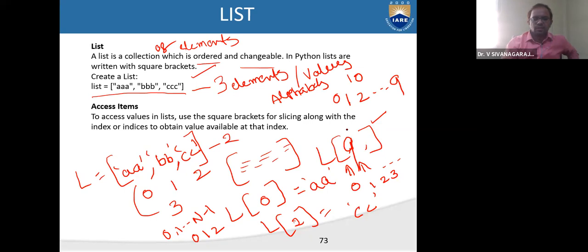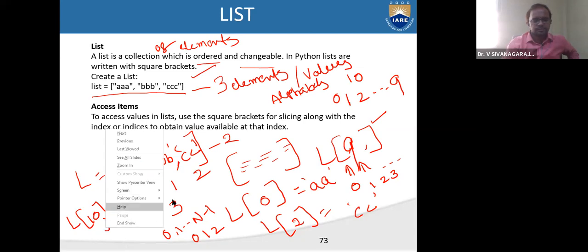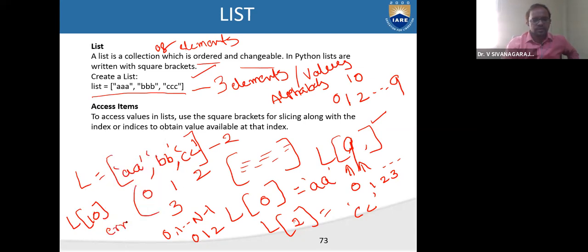If you call the value 10 like this, L of 10, what will happen? Index out of range. You will get an error. There will be an error statement, and the error is going to be indexing out of range. So that's why index is very, very important in the list.